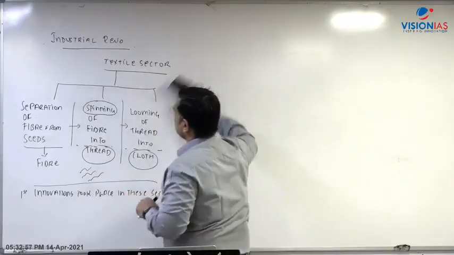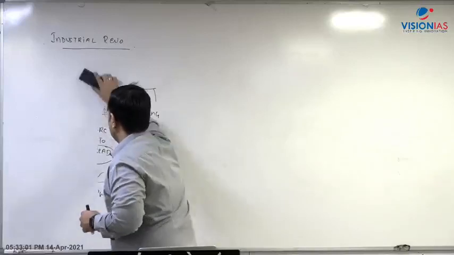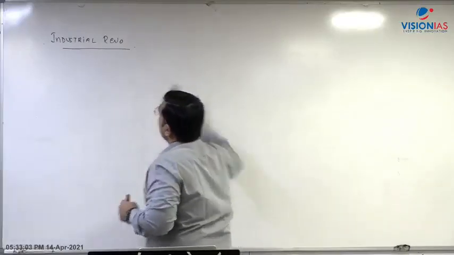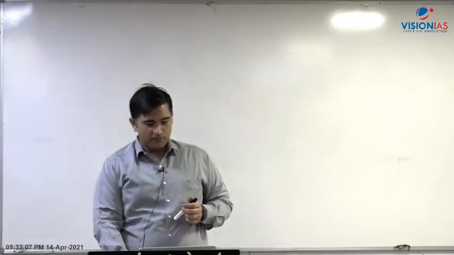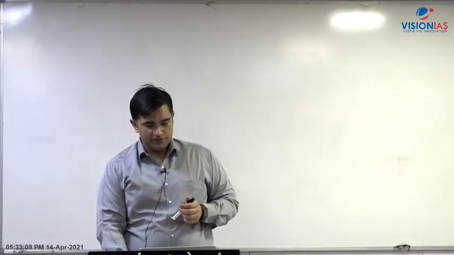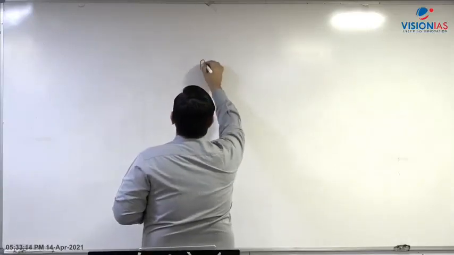Right? So anyways, this is your textile sector. लिख लिया होगा आपने. Now let us come to the components of the industrial revolution. And when we come to the components of the industrial revolution, what are these components? These components go on like this. So basically, this is your P,